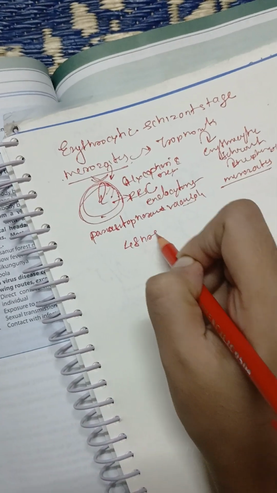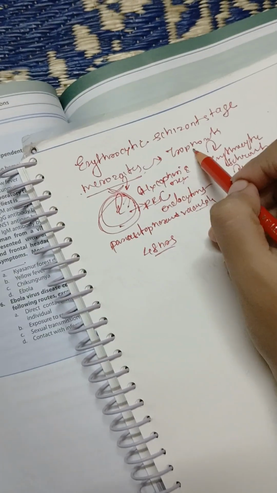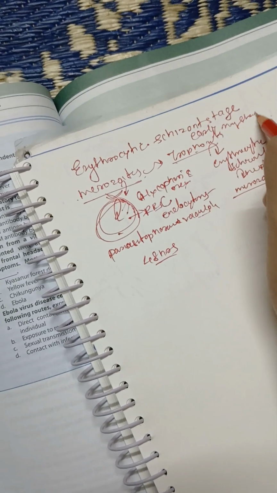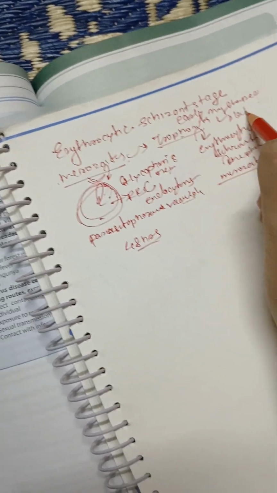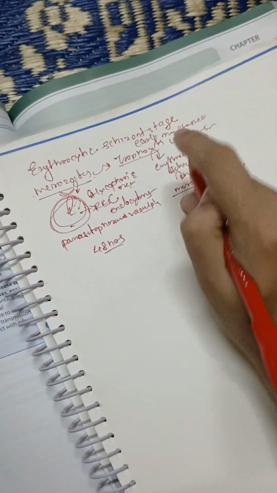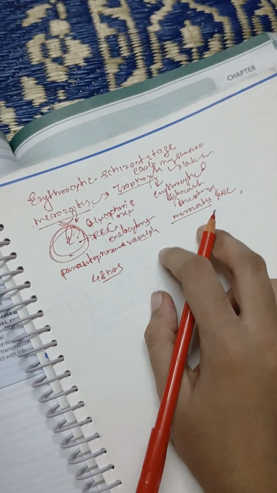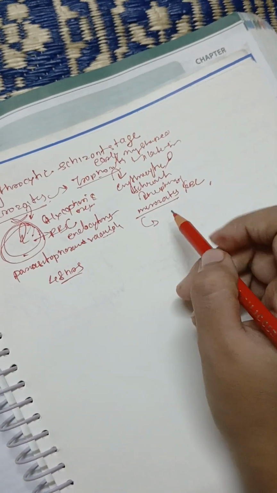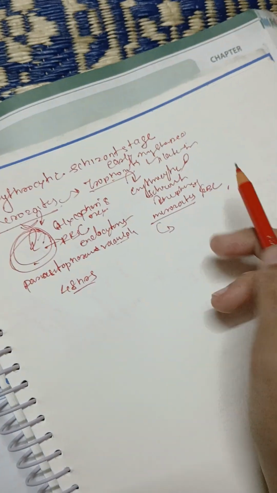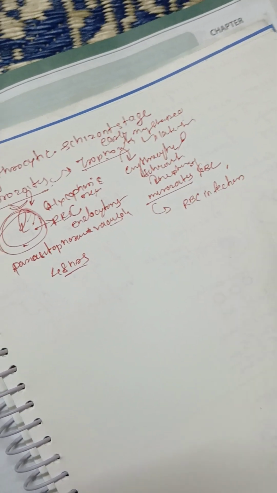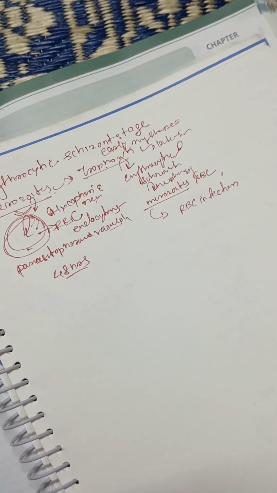Also know that this entire cycle takes almost 48 hours to take place. The trophozoites which are formed are the early trophozoites, which are ring shaped, and then they get converted to late trophozoites, and late trophozoites get converted to erythrocytic schizonts, and then again the merozoites are released. Now the merozoites that are released have two functions. First, the merozoite release will cause more and more RBC infection, and thus the cycle will go on repeatedly.